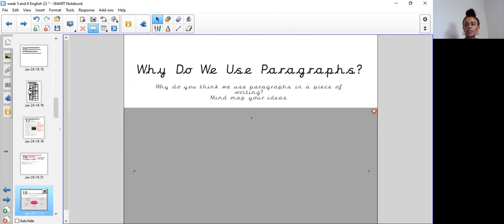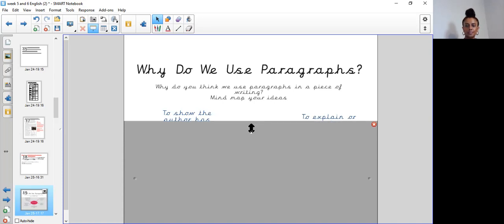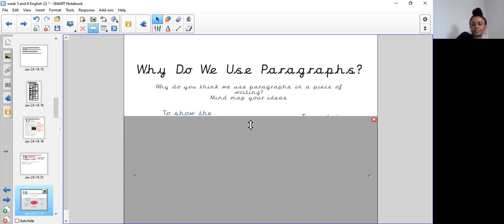So why do we use paragraphs? What do you think we use paragraphs in a piece of writing for? Mind map your ideas. So here you can pause the screen and have a little time to write down your ideas of why we use paragraphs. And when you're ready and you press play, I will then reveal this to you.